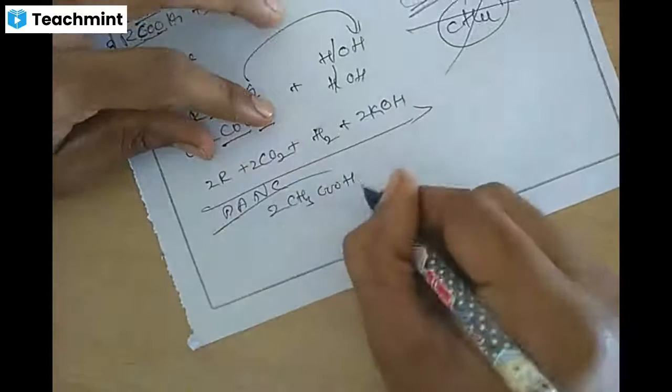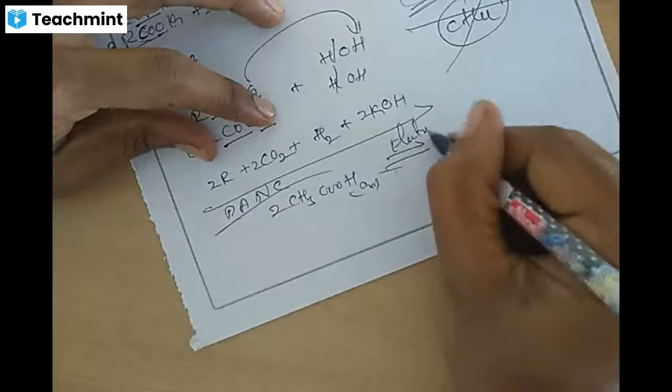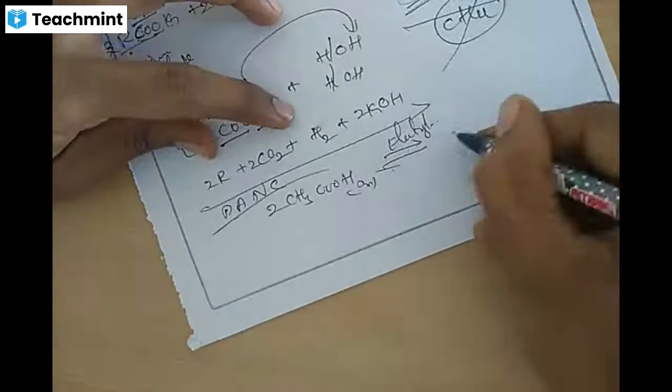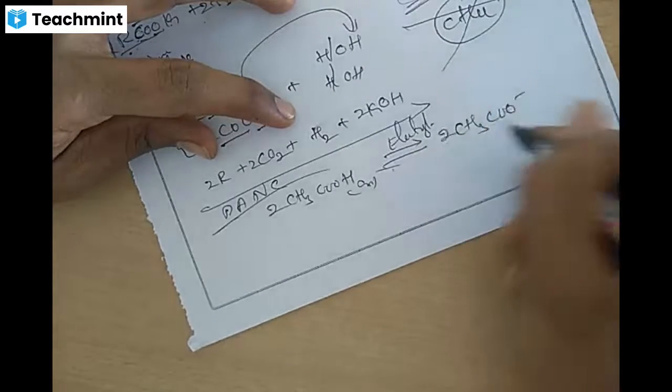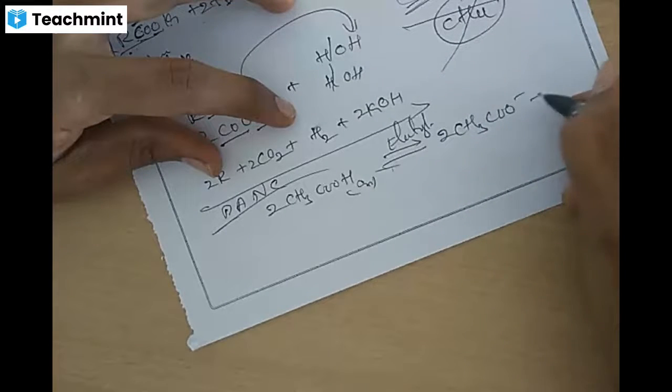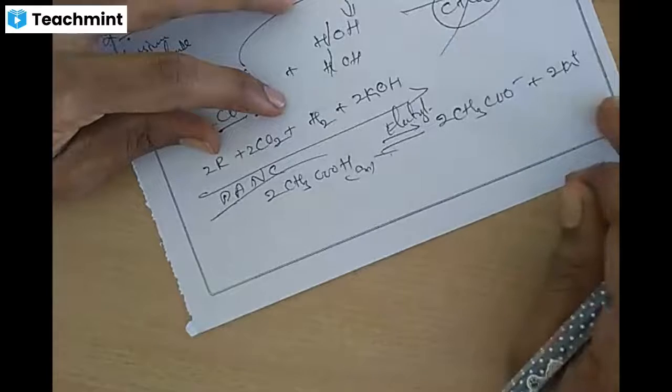CH3COOK, 2 molecules, under electrolytic process or electrolysis, will be forming 2 molecules of CH3COO minus and 2 K plus. Right? This will be dissociation.